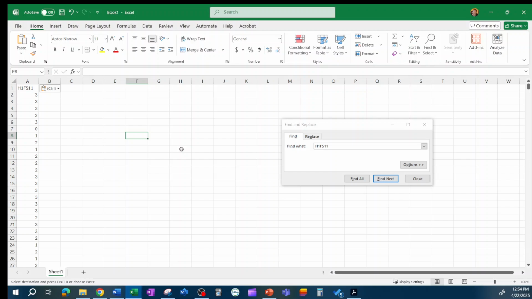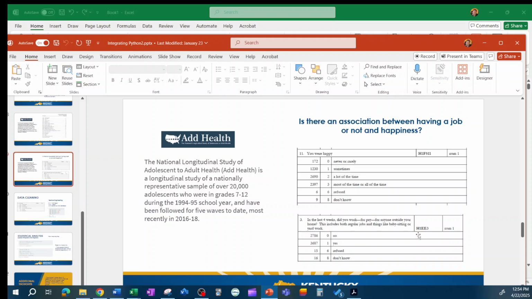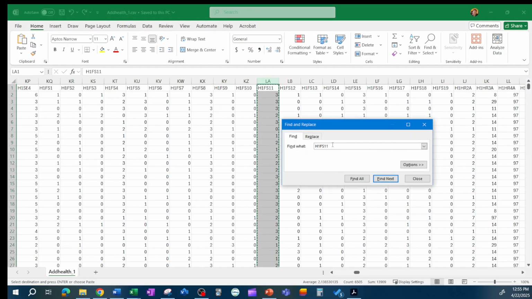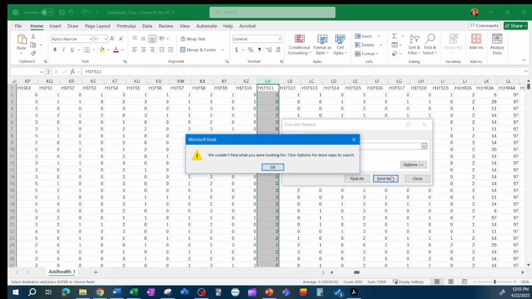All right. And then what was the next variable I wanted to use? H1EE3. Let's find that one. Whoops.